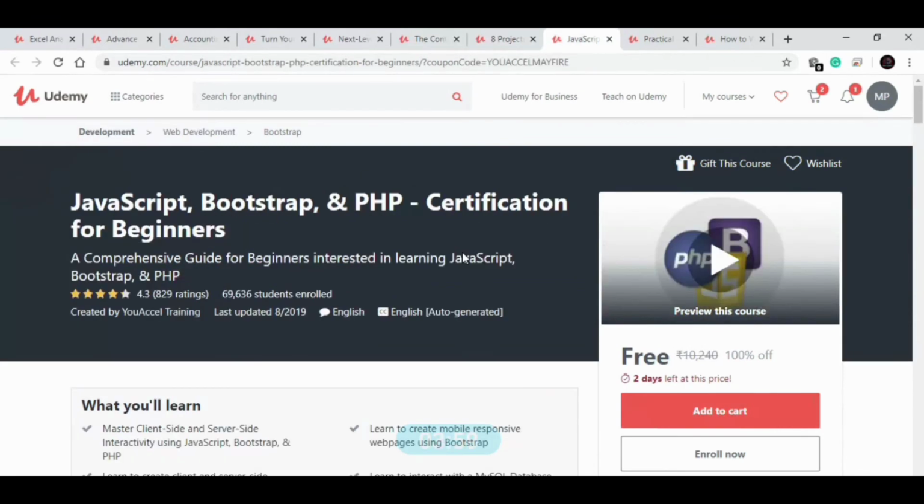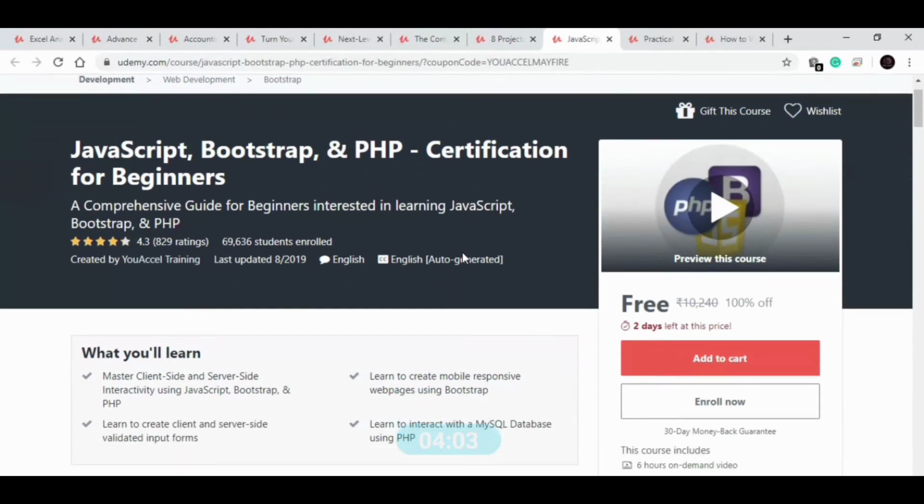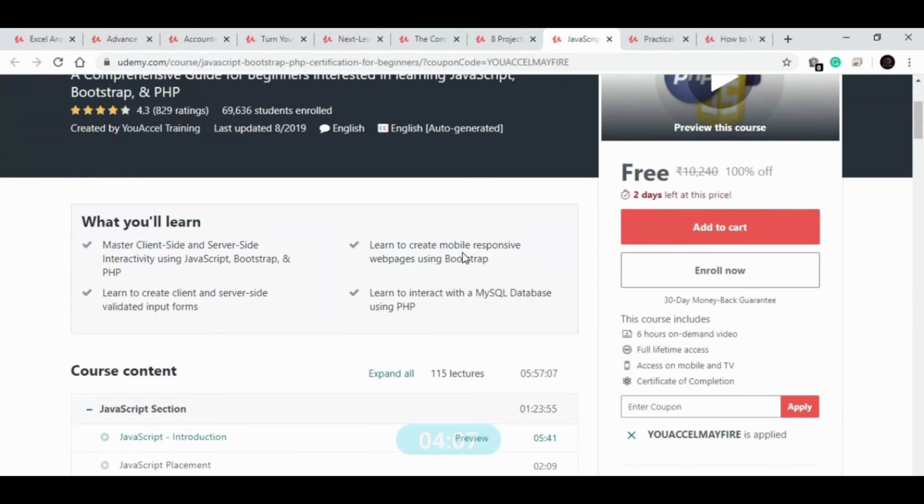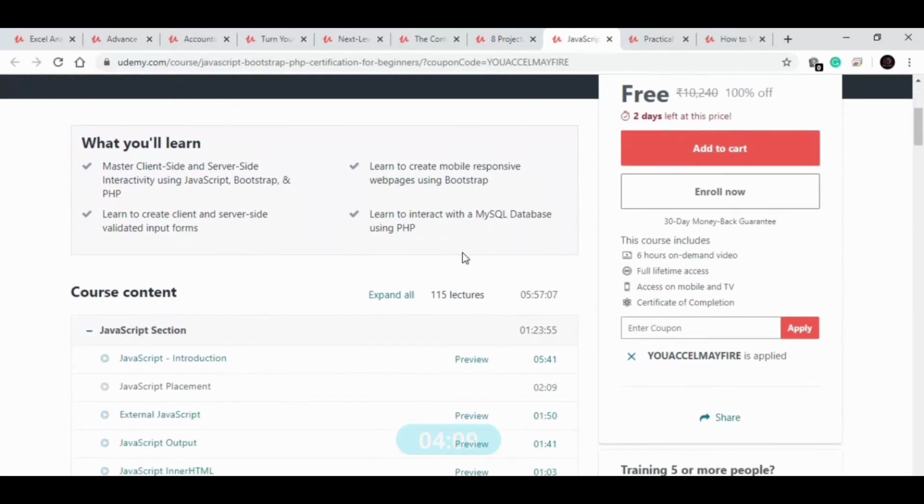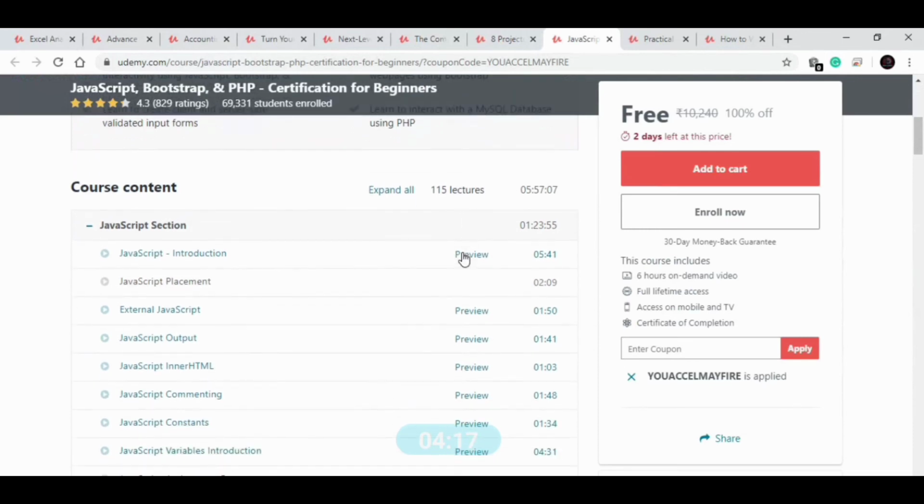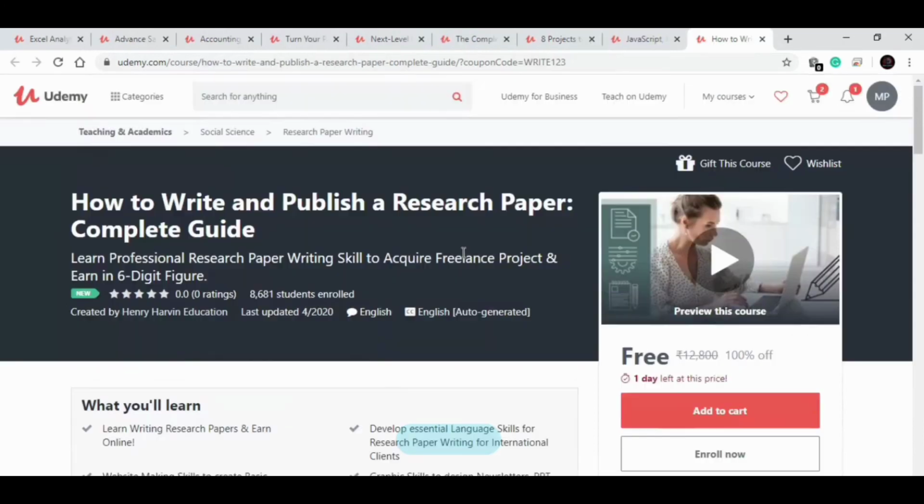Our next course is on JavaScript, Bootstrap and PHP. In this course, you will learn how to create a mobile responsive web page using Bootstrap. You can master client side and server side web development. You will learn how to create a client side and server side validation input form. So this is a 6-hour course available for free for 2 days and comprises of 115 lectures. So now let's move to our next course.